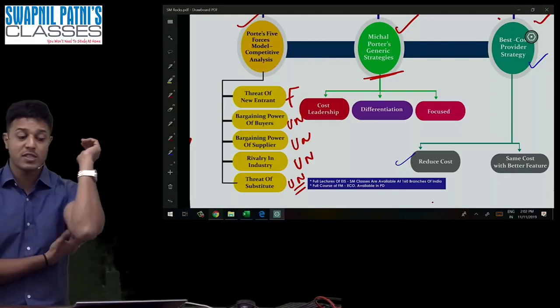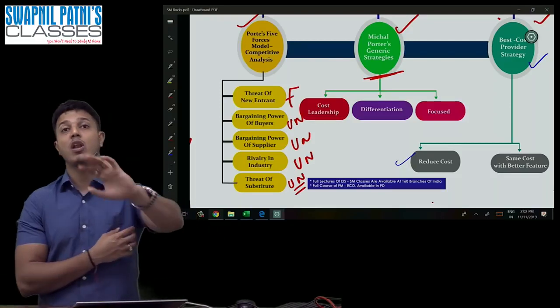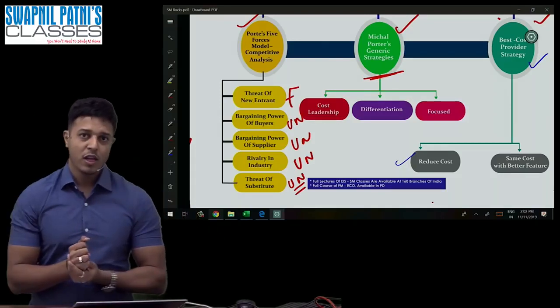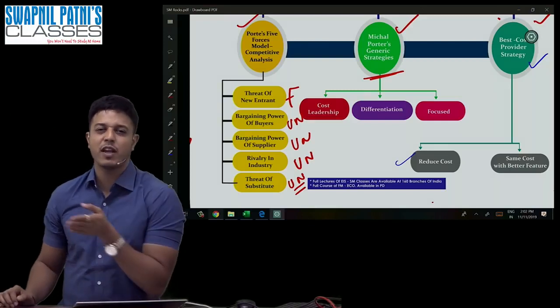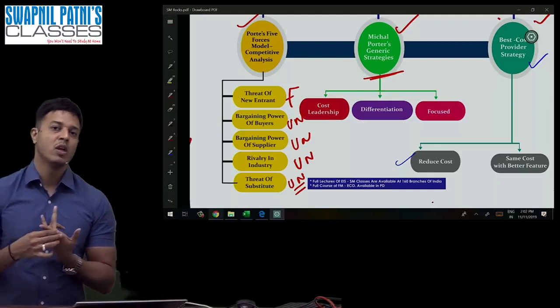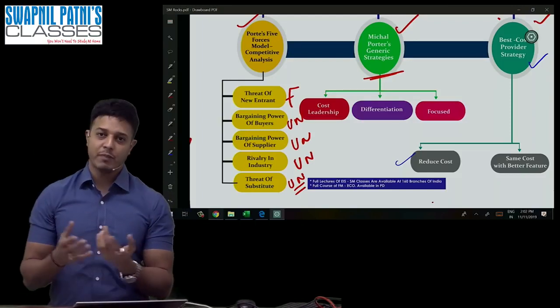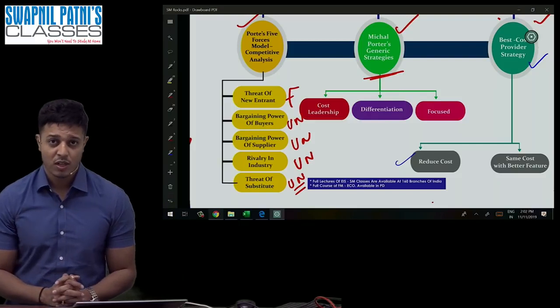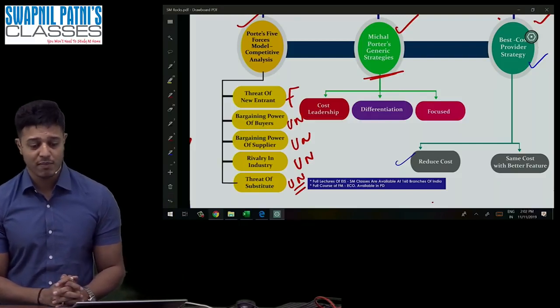So I hope you understand. What is the difference between narrow and broad? If you're serving a large number of people, it is called broad. If you're serving a very specific category of customers, it's called narrow. Like Rolls Royce, Mercedes, BMW, narrow. Amazon, Walmart, Jio, broad. So in the examination, do not forget to draw that image also.